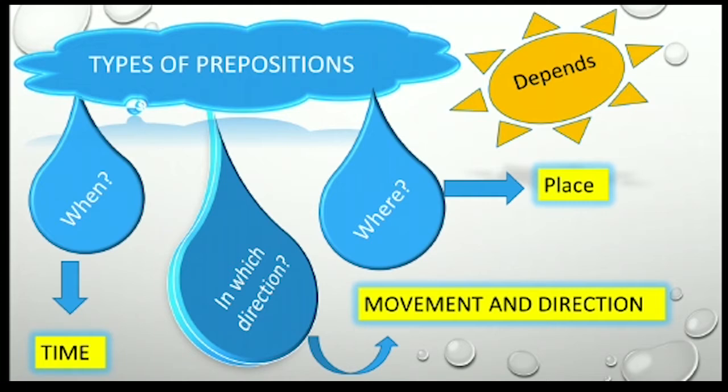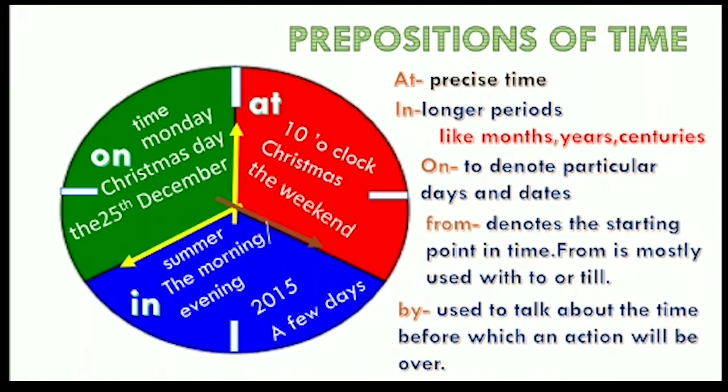If we ask the question using the WH word which, in which direction, then we get the preposition of direction or movement. If we raise the question with where, then whatever answer we get will be the preposition of place.